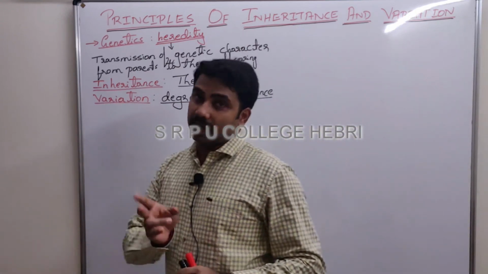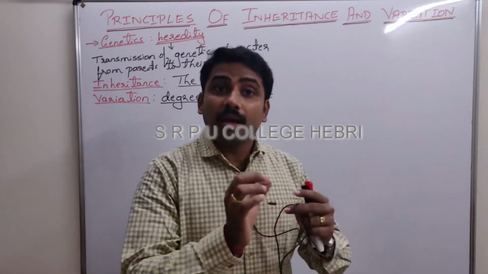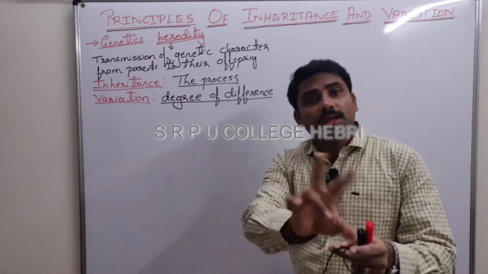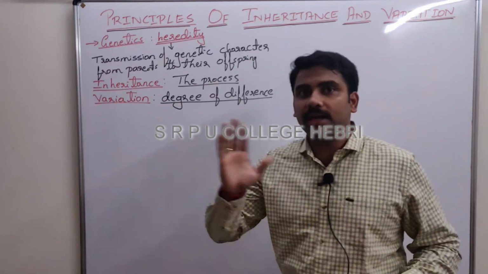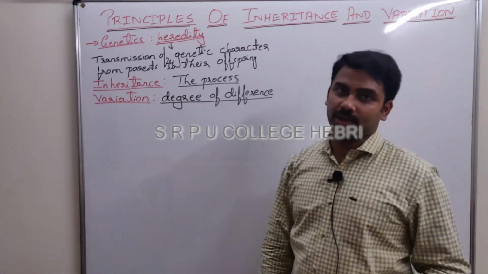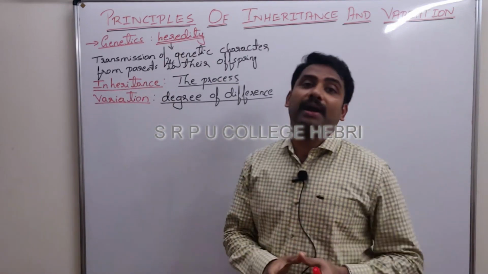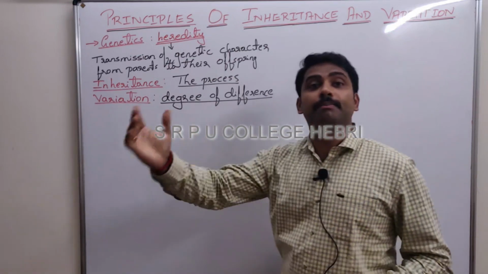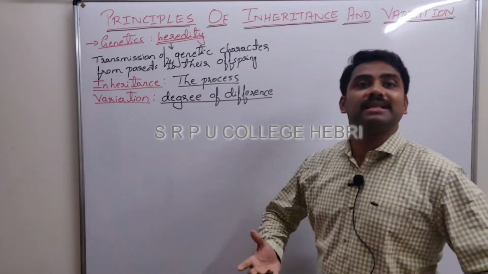Even though siblings, brother and sister, are the products of the same parents, still they are not resembling each other, except in the case of twins. Leave that case; in general I am speaking. That difference we are calling variation. So throughout this chapter, we are trying to find out the reason behind variation, why the parents and progeny are not exactly the same.